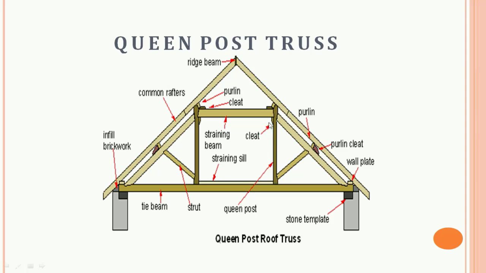This is the straining sill. This is our straining beam. This is our purlin plate. These are the struts, and this is our queen post. Stone template, tie beam, ridge beam, purlin, wall plate. So you can see in the figure as well. So the queen post spans up to 10 meters.